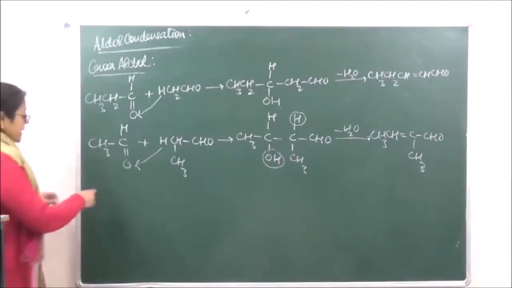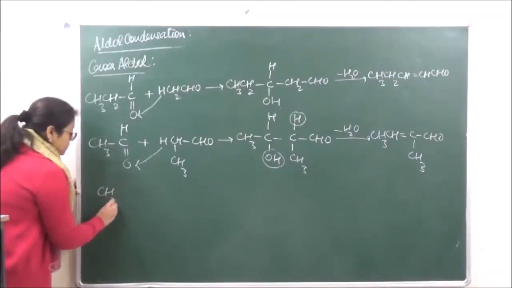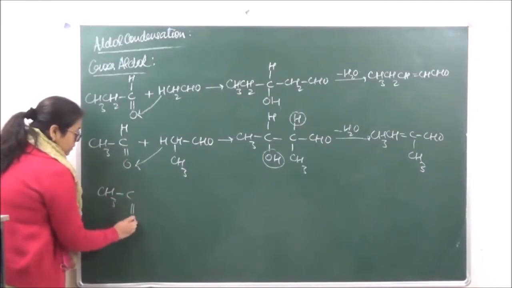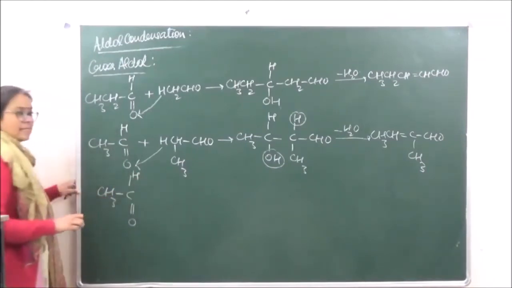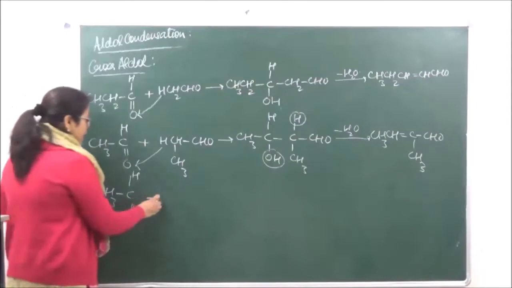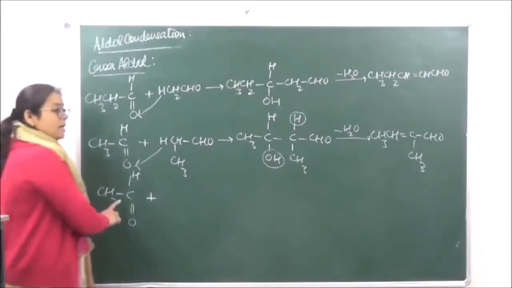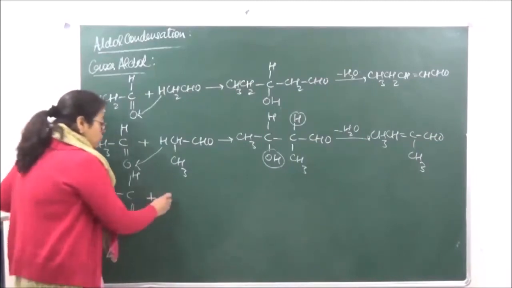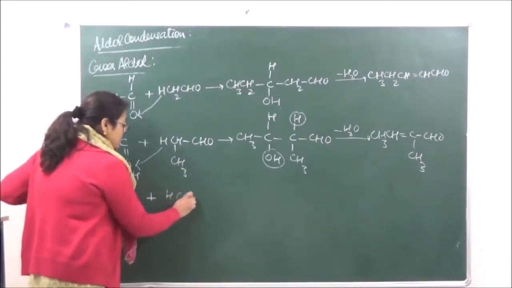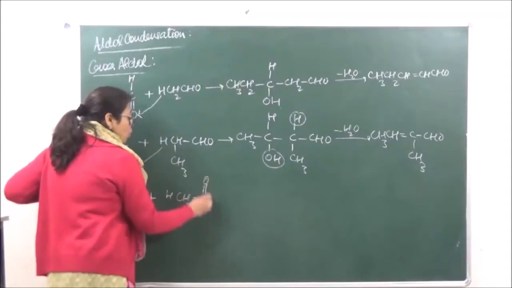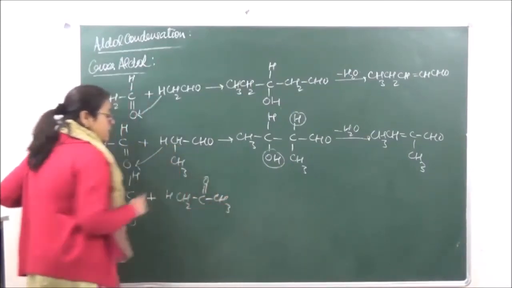So if we're taking acetaldehyde, this is acetaldehyde, it will be the alpha hydrogen of ketone which is going to be taken over here. So we have over here H, CH2, C double bond O and CH3.